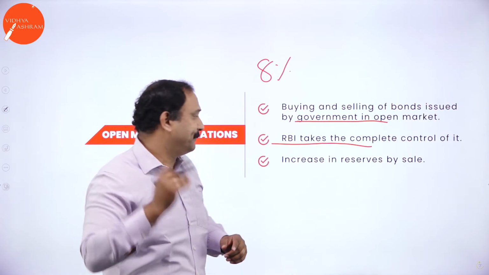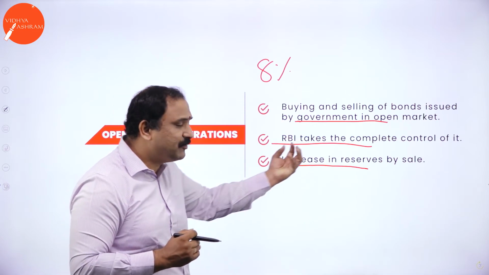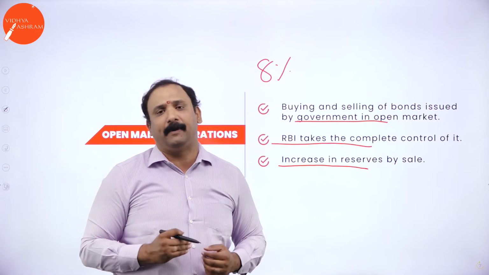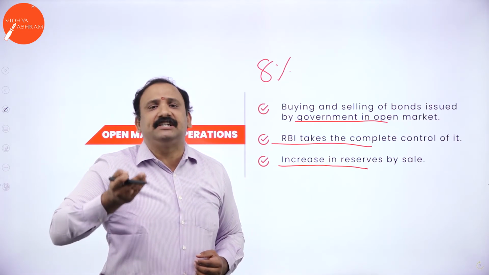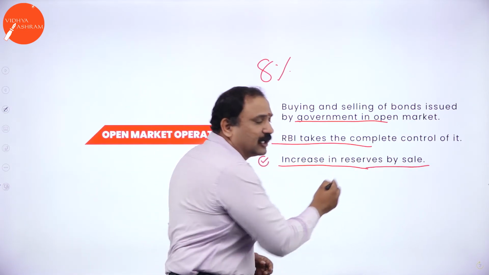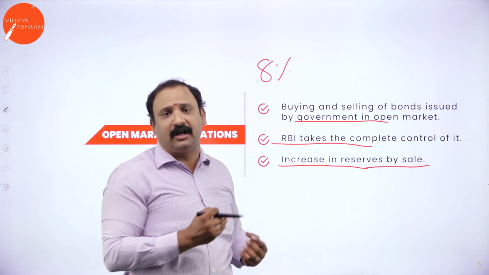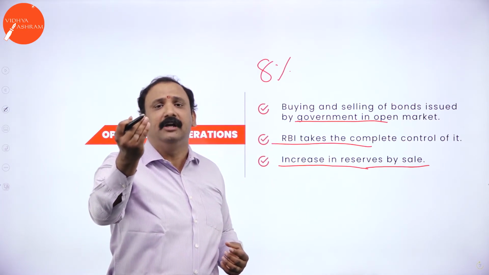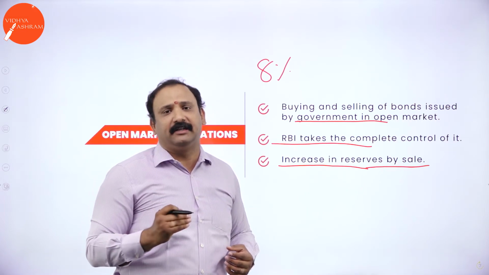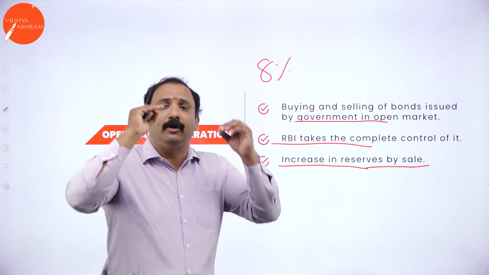Similarly, increase in reserve. What is that increase in reserve for the government? Now, for example, when government takes money from the public, automatically the cash reserves of the government starts going up. So by selling those bonds, government gets money. So that money goes into the treasury of the government and government can use that money for any development process. So bonds are the physical methods, are the primary methods through which the government can raise money for any project